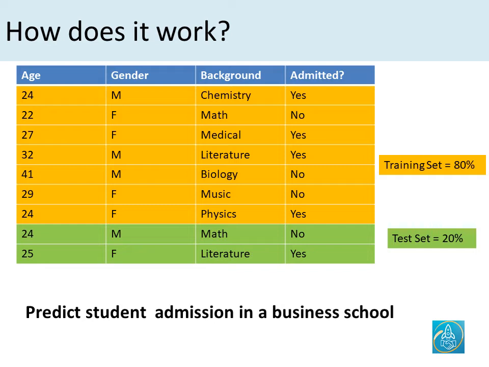And then you are going to compare that predicted output to the actual output because you already have that. Based on that, you can calculate the accuracy of the algorithm. So you can repeat this process by trying it across different algorithms, changing the seed and the training or test data split, and then changing some of the underlying parameters and associated weights up until you get to a point where the algorithm is performing really well. And at that point, you can use that algorithm to predict the chances of admission for a student who would apply in the future.